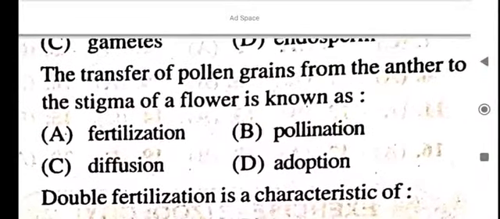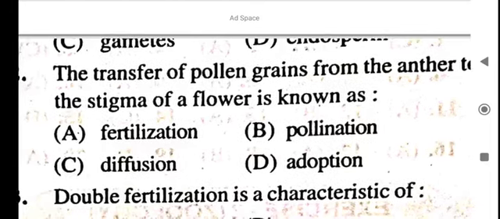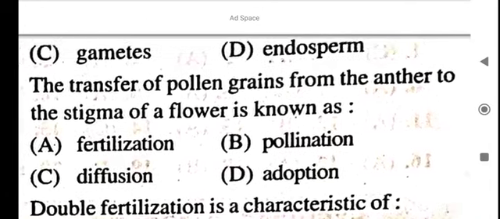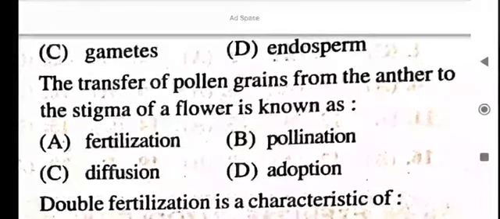The transfer of pollen grains from the anther to the stigma of flower is known as what? Pollination. The transfer of pollen grains from the anther to the stigma of flower is known as pollination.